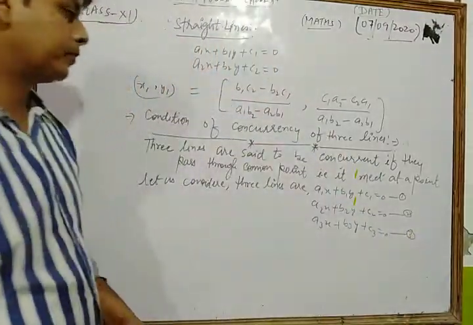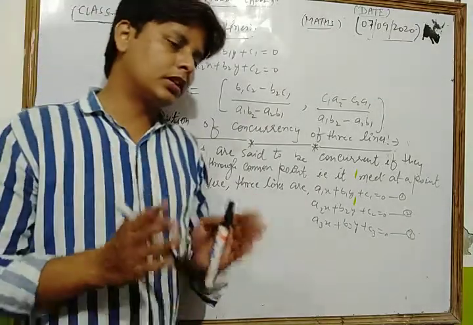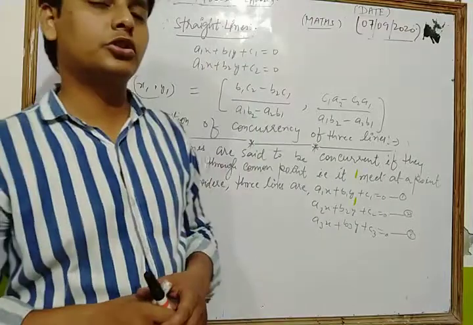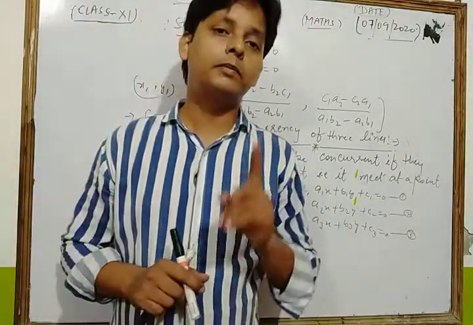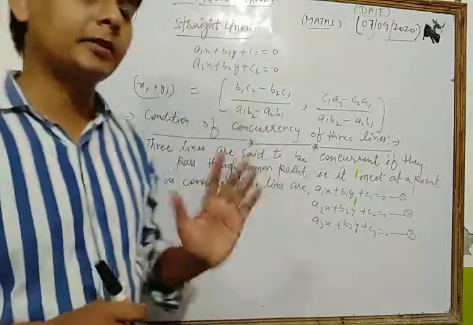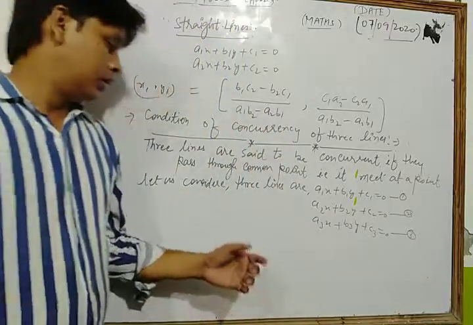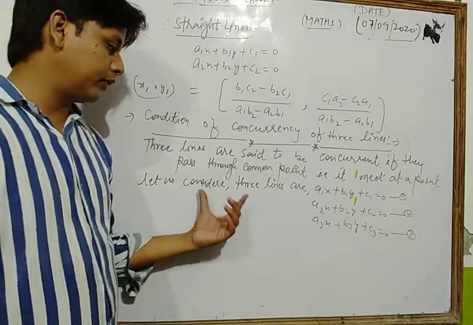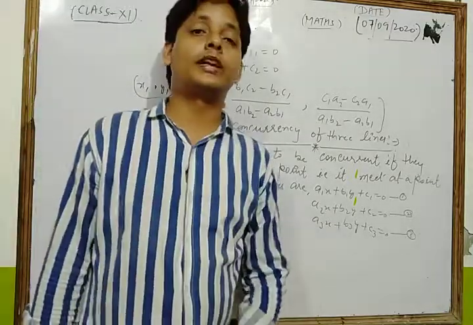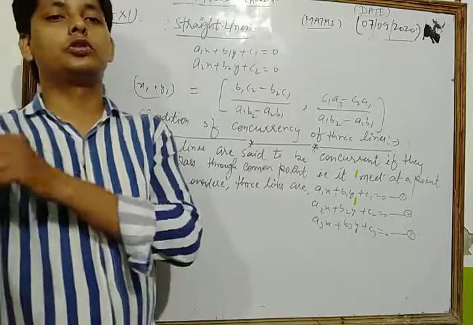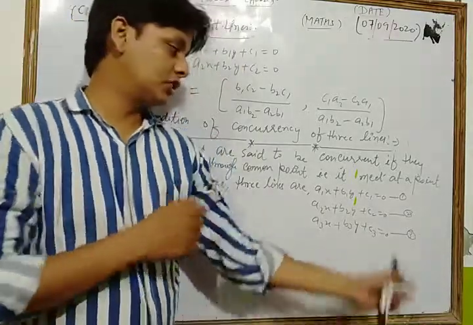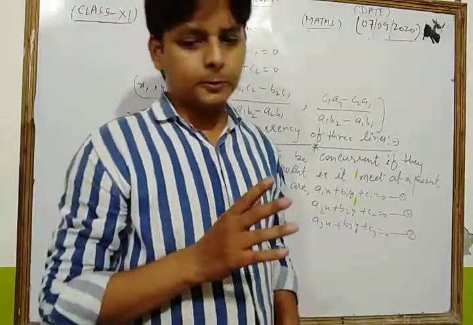Dear students, here we discuss the concurrency of three lines. Three lines are said to be concurrent if and only if they pass through a common point, that is, they meet at a point. First of all, let us consider three lines a1x + b1y + c1 = 0, a2x + b2y + c2 = 0, and the third line a3x + b3y + c3 = 0.